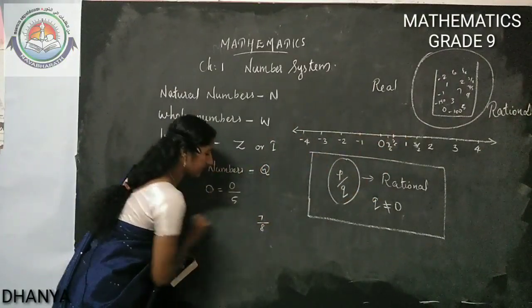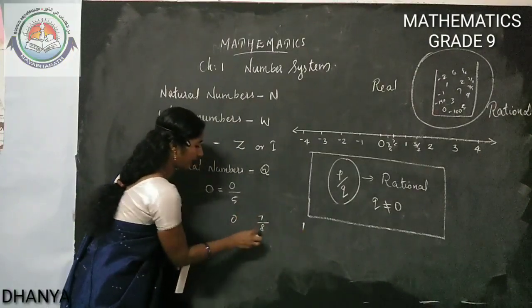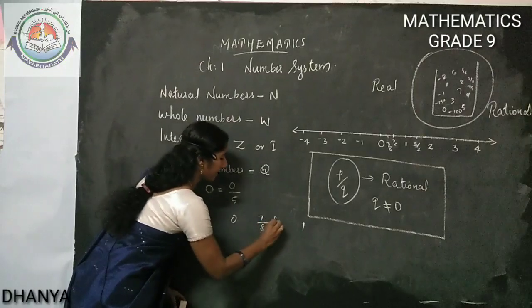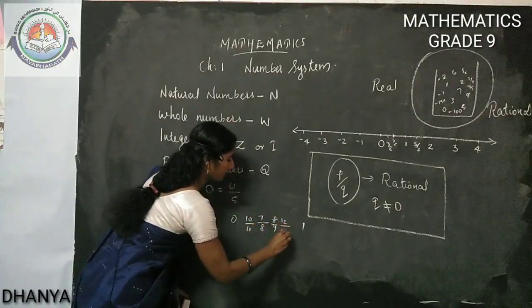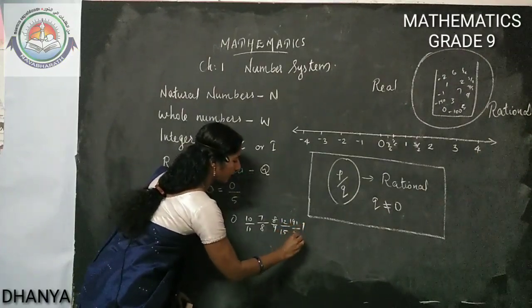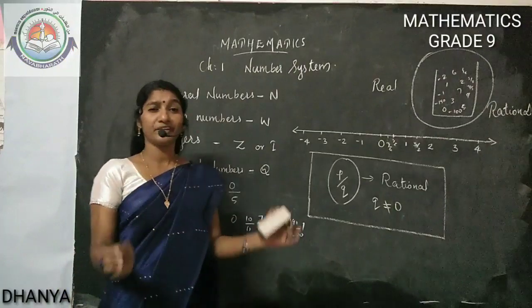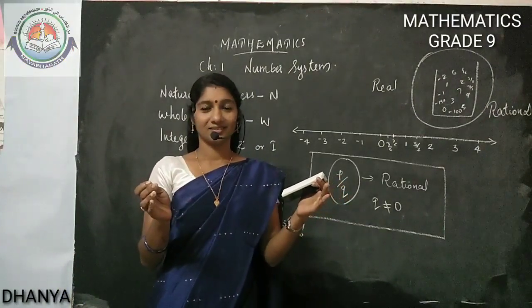7 by 8 is in between 0 and 1. 0 is here, 1 is here. So in between 0 and 1, 7 by 8 is there, 8 by 9 is there, 10 by 11 is there, 12 by 15 is there, 191 by 200 is there. Infinite numbers will be there in between 0 and 1. Is it correct?